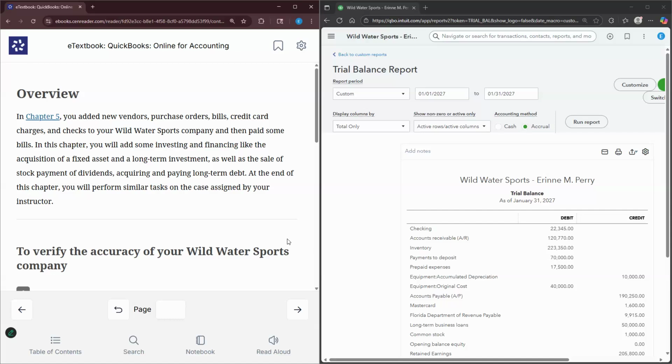In Chapter 5, we had the opportunity to add new vendors, purchase orders, bills, credit card charges, and checks to the Wild Water Sports Company. And then we also paid some bills. In this chapter, we're going to add some investing and financing activities like the acquisition of the fixed asset and the long-term investment, as well as the sale of stocks, payments of dividends, acquiring and paying long-term debt.